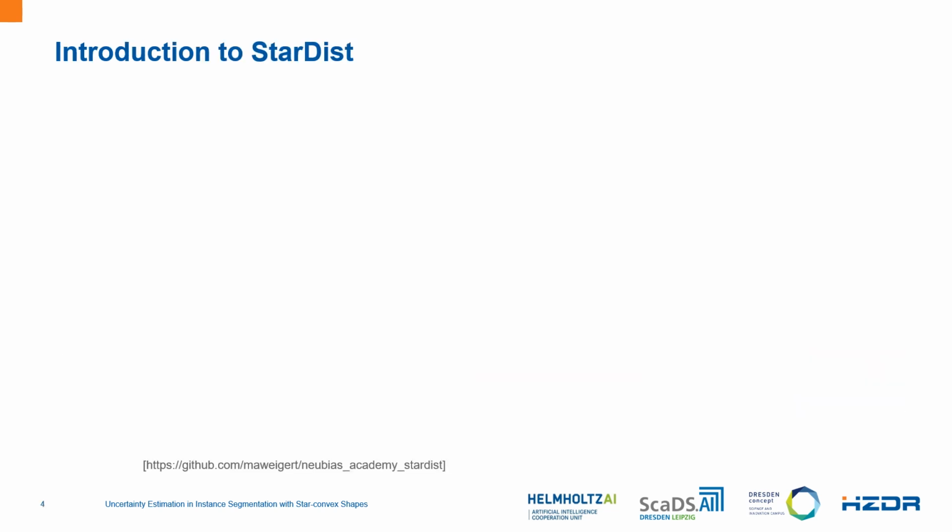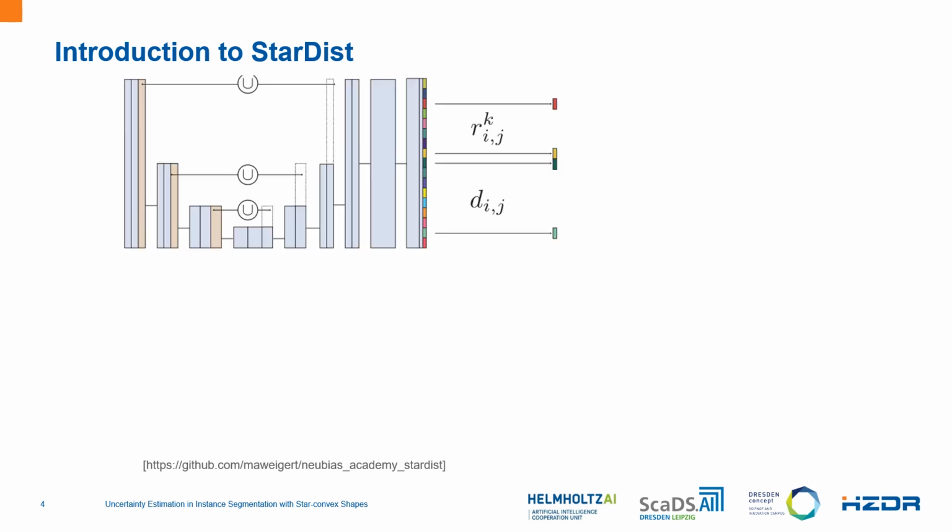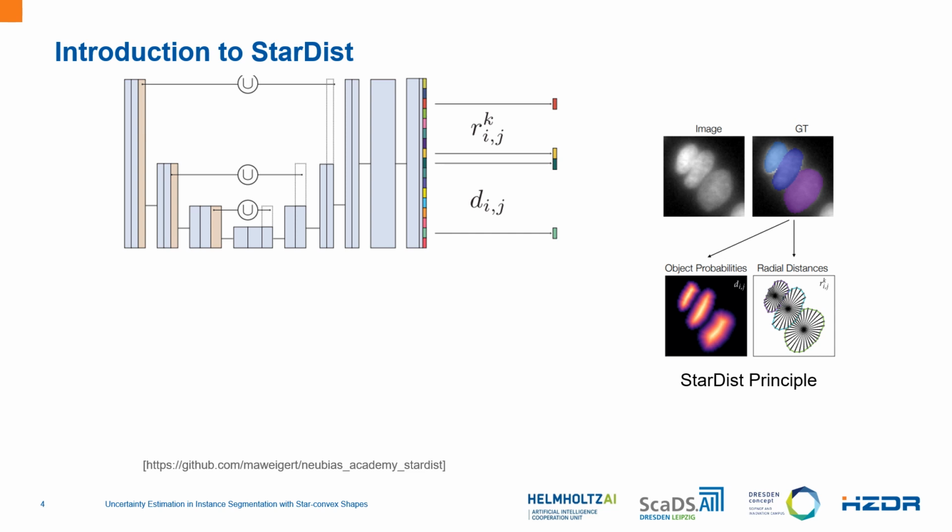So now let's introduce the StarDist model. StarDist is a very simple architecture. Basically, it's a U-Net, and instead of one output layer, we have two output layers. The two output layers are the object probability and the radial distances. So in StarDist, we do not learn the actual ground truth, but the modified ground truth.